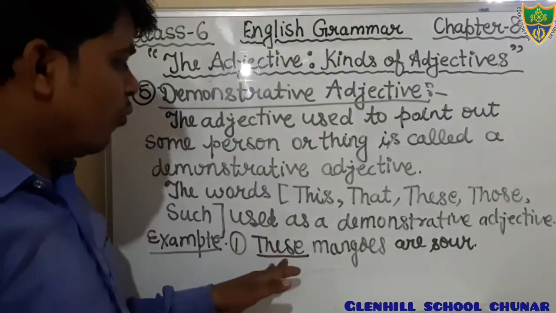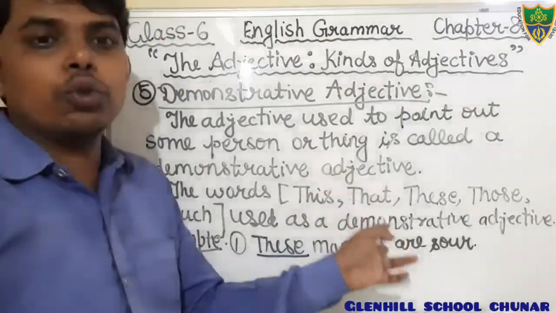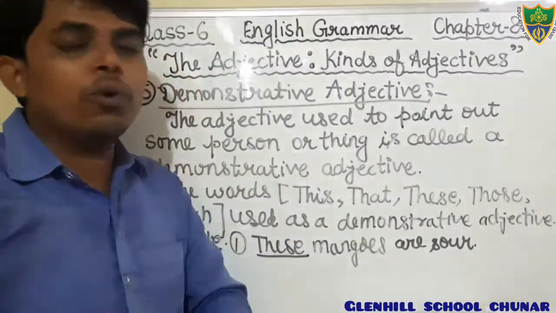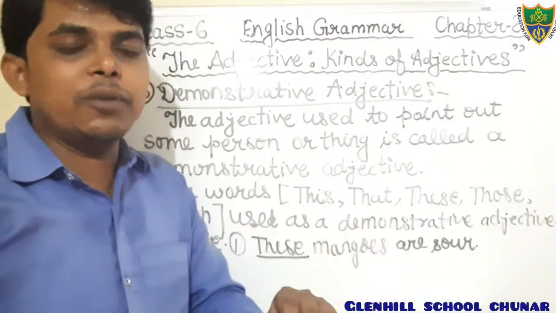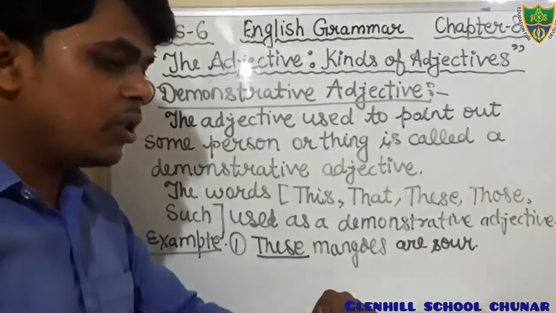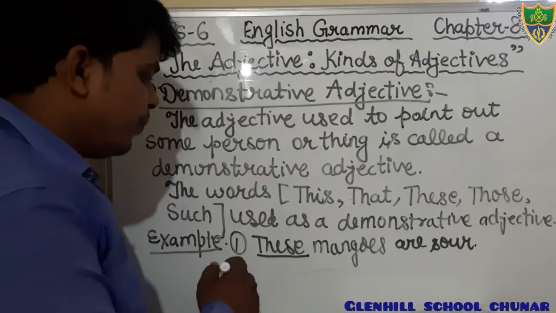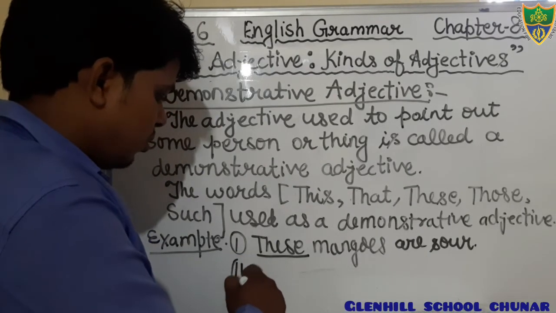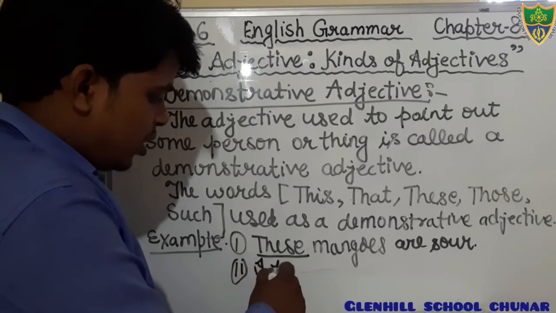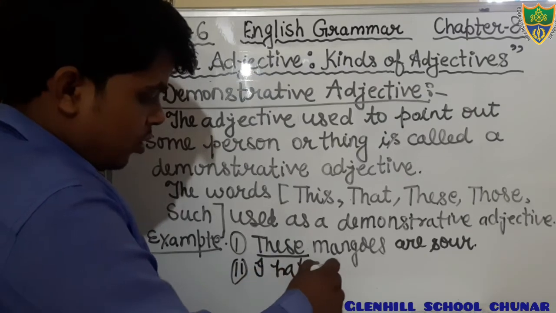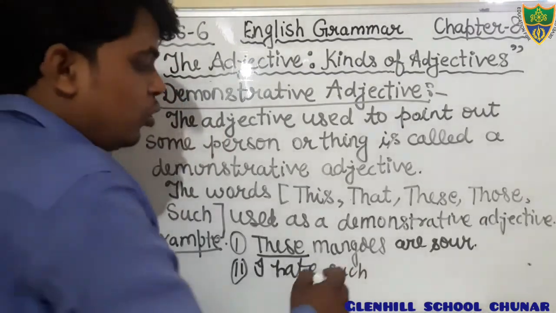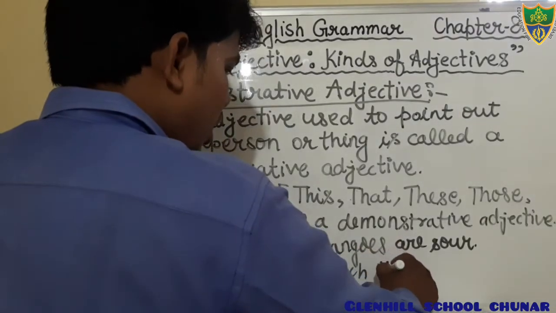In the sentence about mangoes, the word these is used to point out the mangoes. Therefore, that is demonstrative adjective. Okay, students, one more example you write down. I hate such things. We use the word such to point out something.